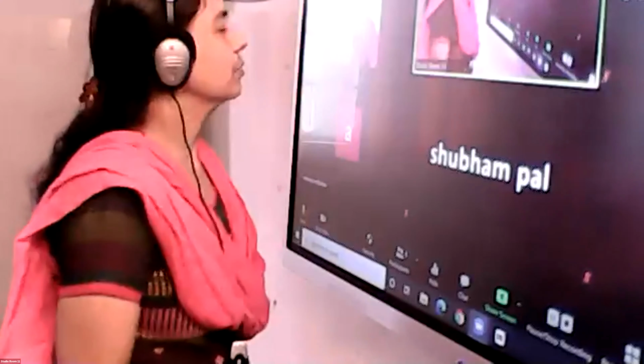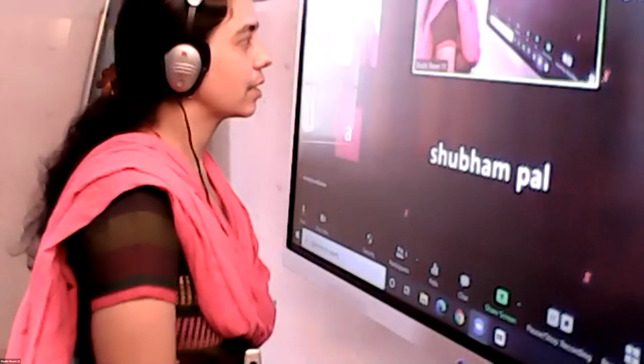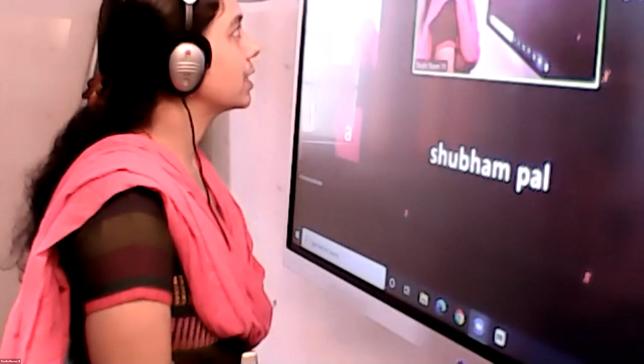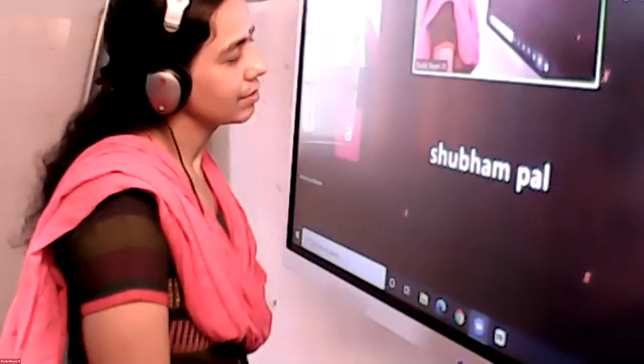Formula connecting speed, distance and time: distance is equal to speed into time, so speed is distance by time. Okay, children, so time is up.